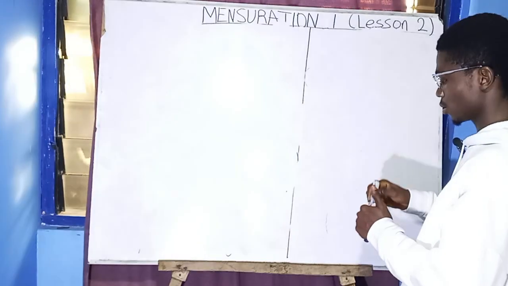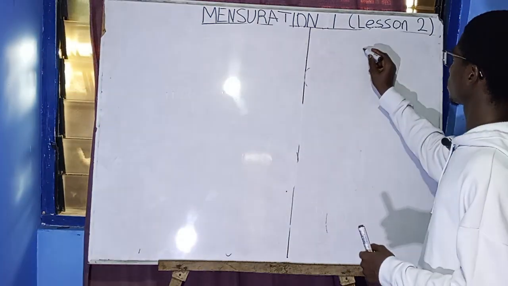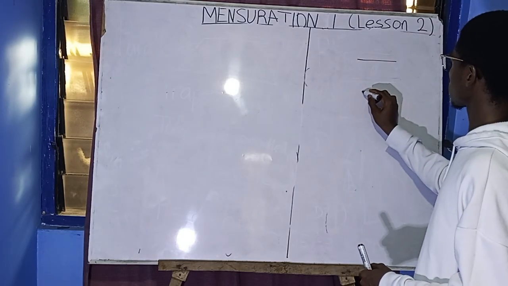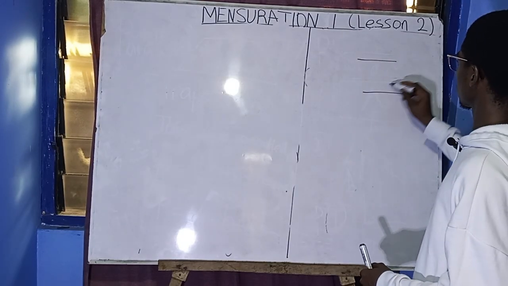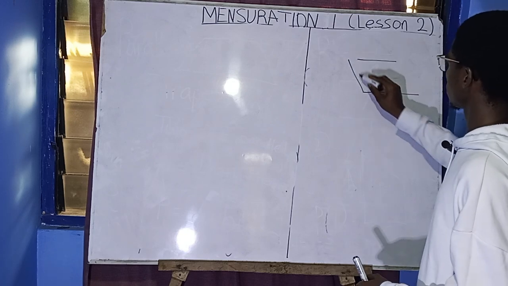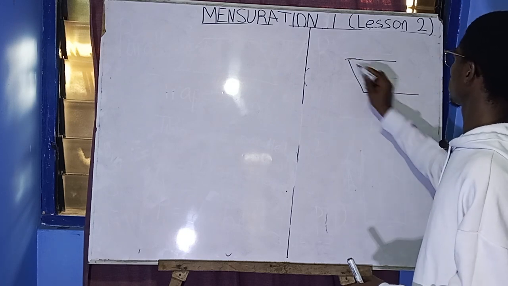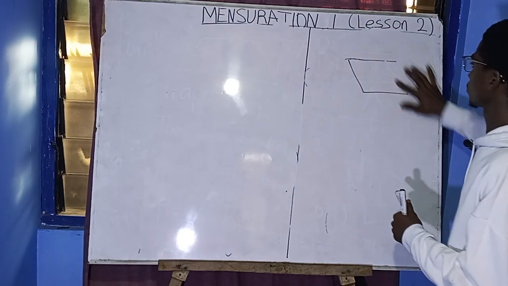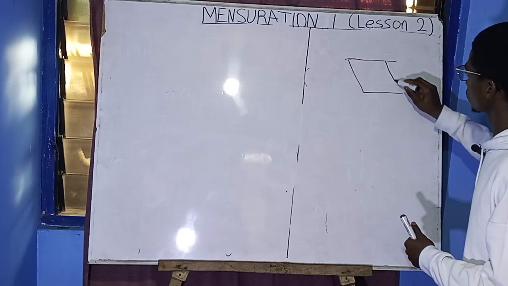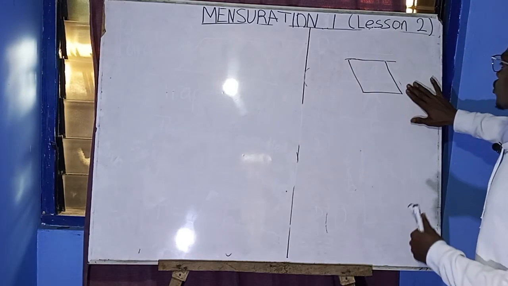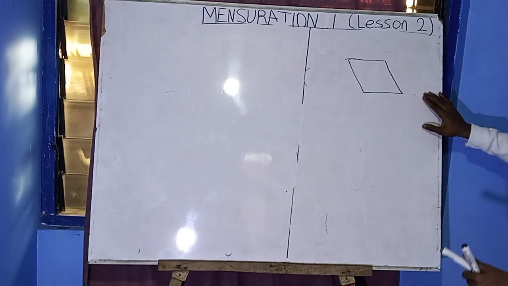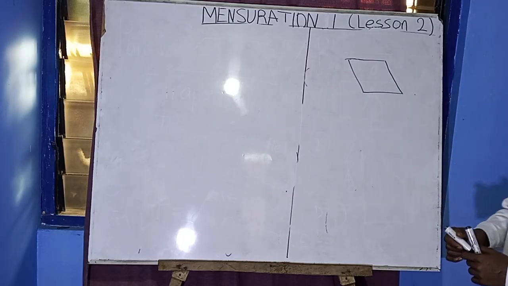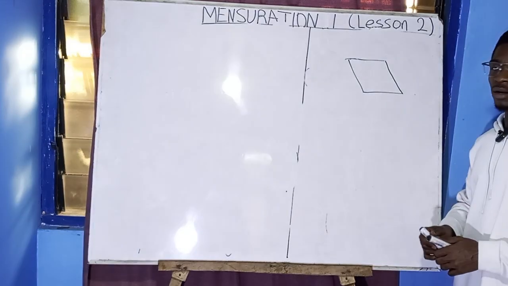It's a square which has been pushed. So this is a rhombus. Now, this is one formula for the area of a rhombus.